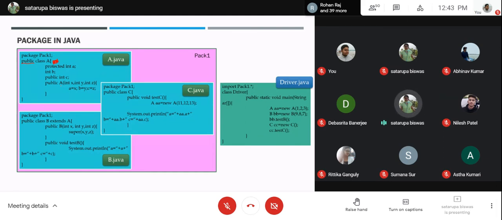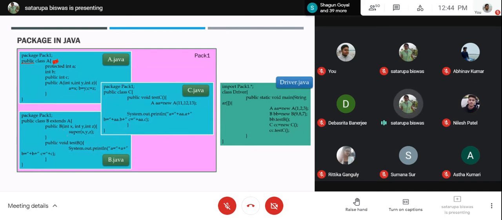So if you need more than one public class, you have to save them separately in separate .java files. Generally in industry, this thing happens. All the classes are present in separate files. So here also, as we need all our classes to be public, we have defined them in different .java files named after them.